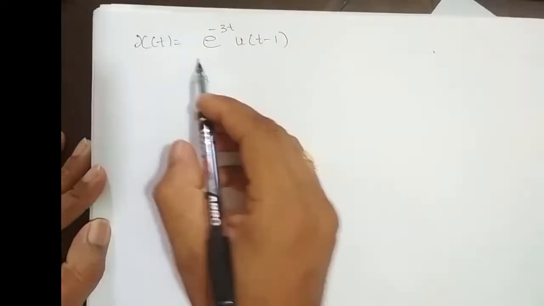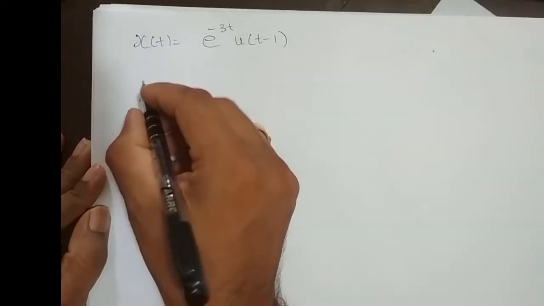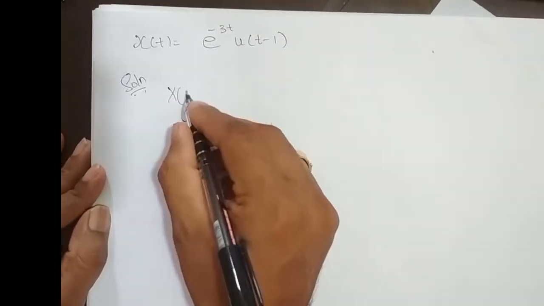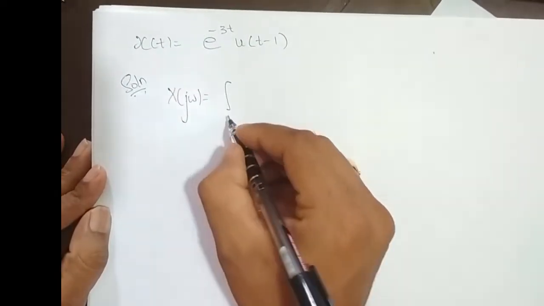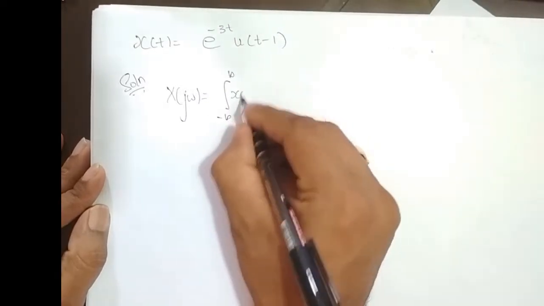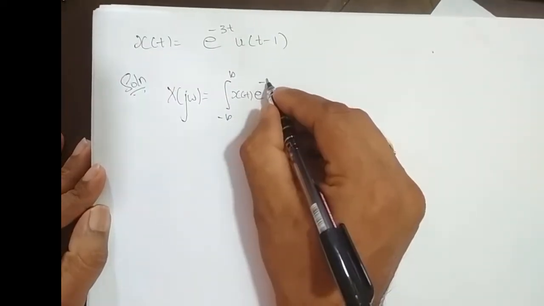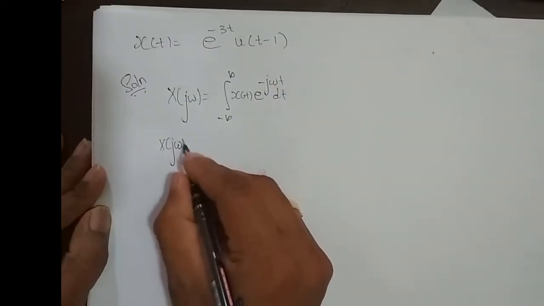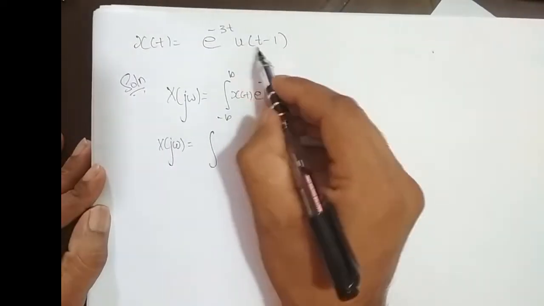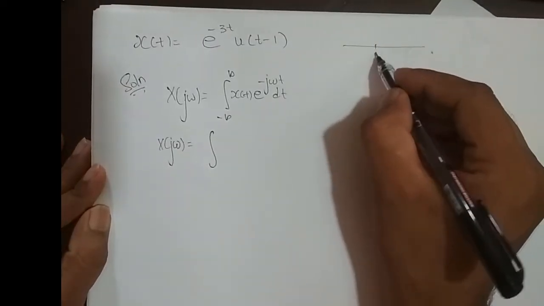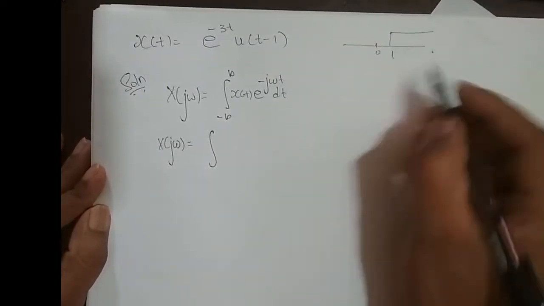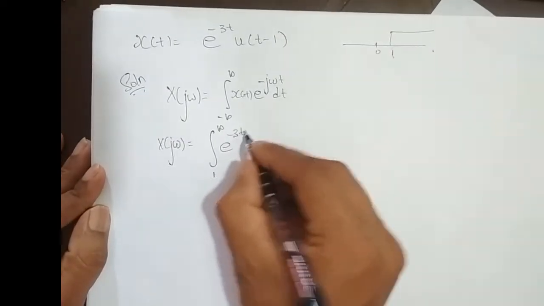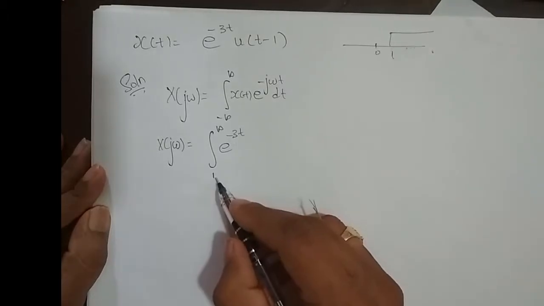Okay, next signal is x of t is e power minus 3t u of t minus 1. So we'll try to find its Fourier transform. So solution, x of j omega is equal to the integral from minus infinity to infinity of x of t e power minus j omega t dt, right? So u of t minus 1 is what? u of t shifted right by one unit, right? So it is varying from 1 to infinity. X of t is e power minus 3t, and u of t minus 1 is 1 for t varying from 1 to infinity.